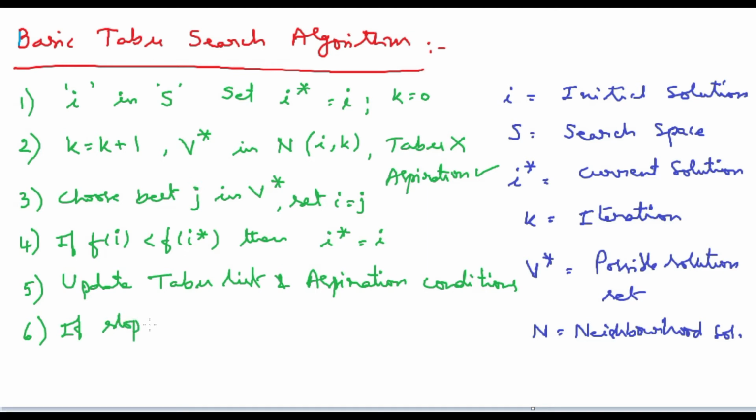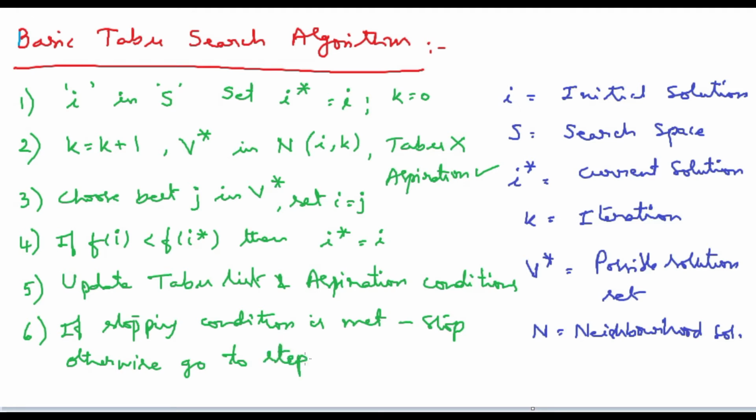If stopping condition is met, then stop, otherwise go to step 2. That's all. Okay, this is the simple concept. That's all. We can go ahead with this. So this is the basic tabu search algorithm.